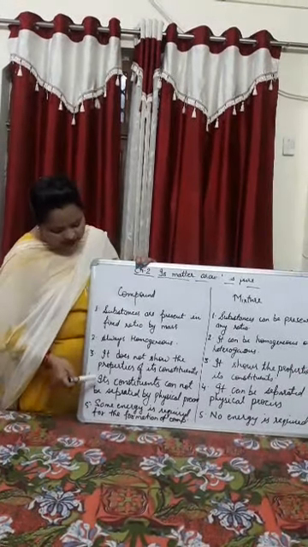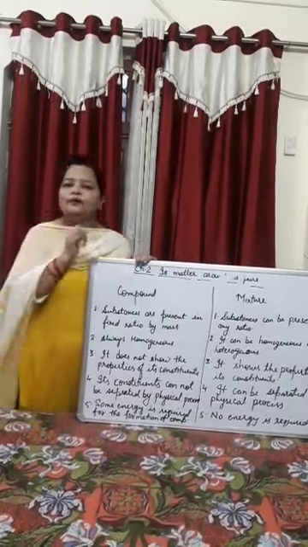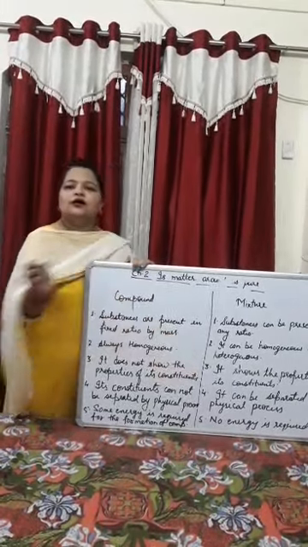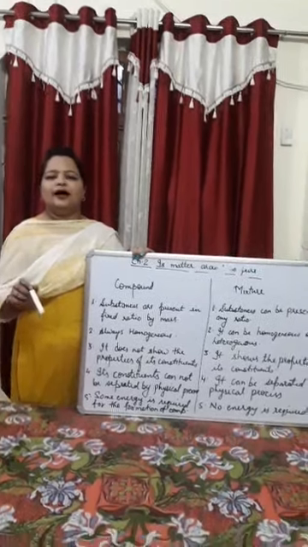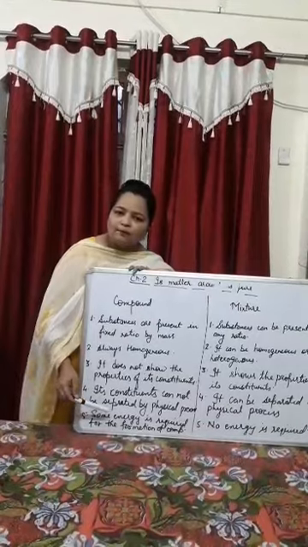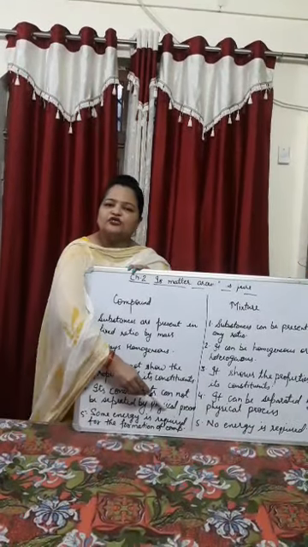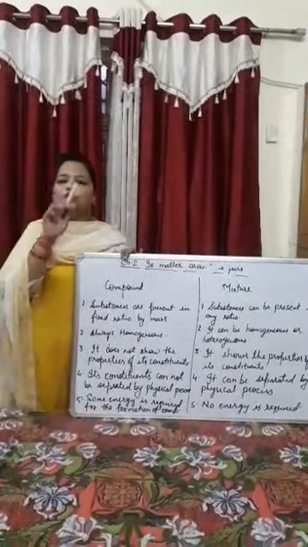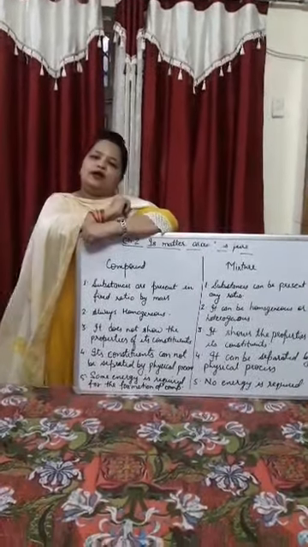The fourth point, compound's constituents cannot be separated by physical process, but in the mixture, constituents can be separated by physical process. And the last, for the formation of compound, some type of energy is required, but for the formation of mixture, no energy is required.